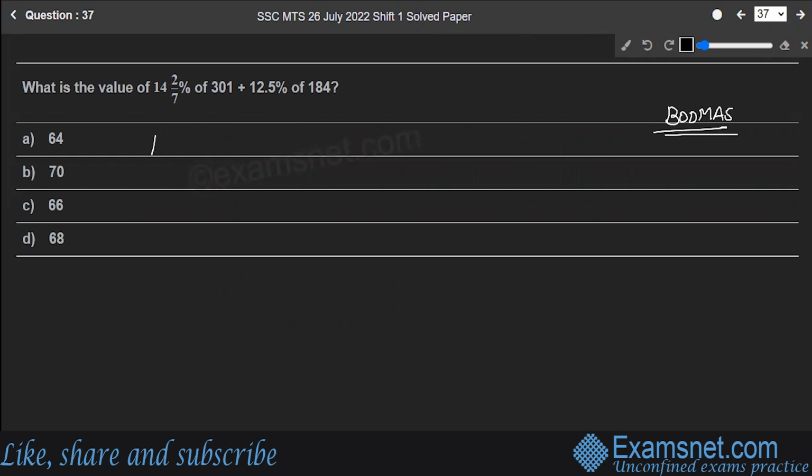So let's write down first of all the statement. 14 2 by 7% of 301 plus 12.5% of 184. 14 2 by 7 will be equal to 100 by 7% of 301 plus 12.5 upon 100, which will be equal to 5 by 4 of 184.